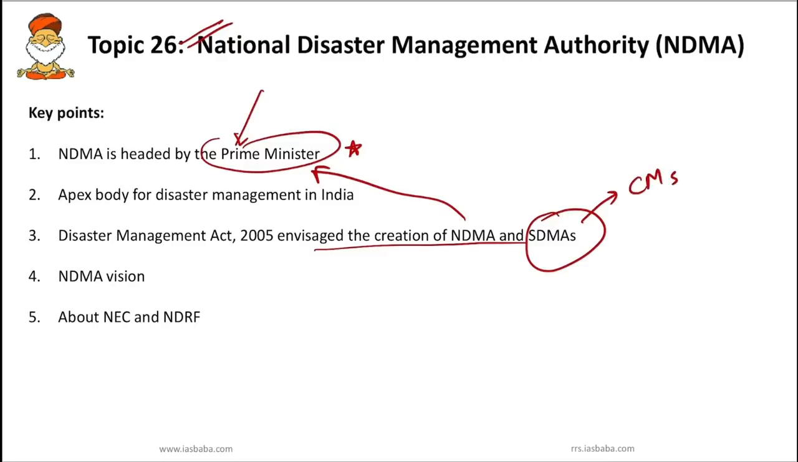And what is the NDMA vision? It is to build a safer and disaster resilient India. The major vision is to build a safer and disaster resilient India by using proactive technology and sustainable development strategies, and also by fostering a culture of prevention, preparedness and mitigation. So this is the NDMA vision, and it is mandated to lay down the policies, plans and guidelines for disaster management.